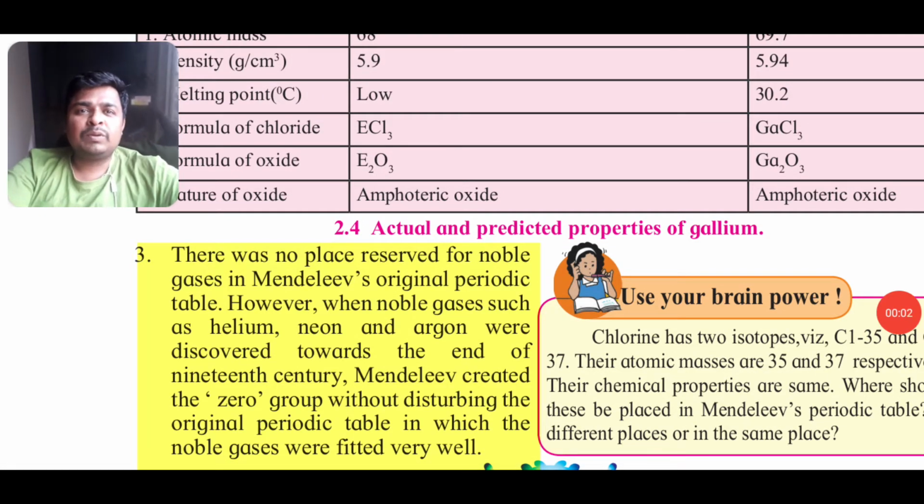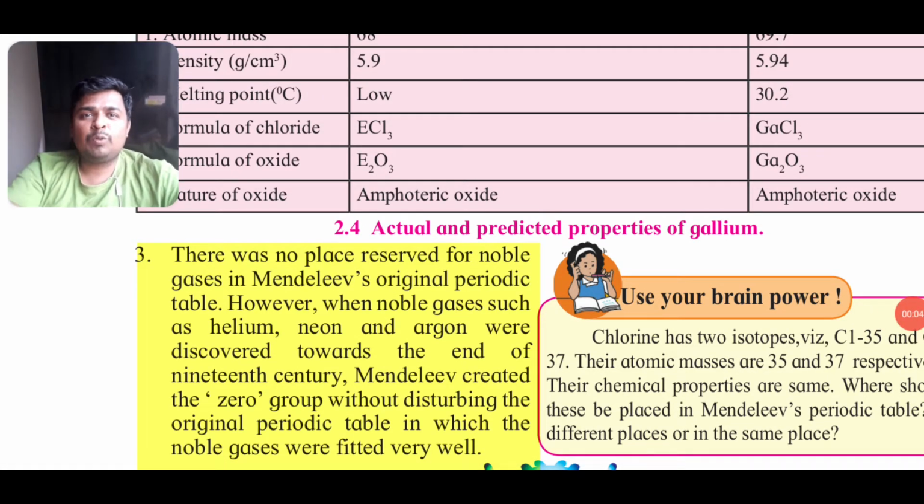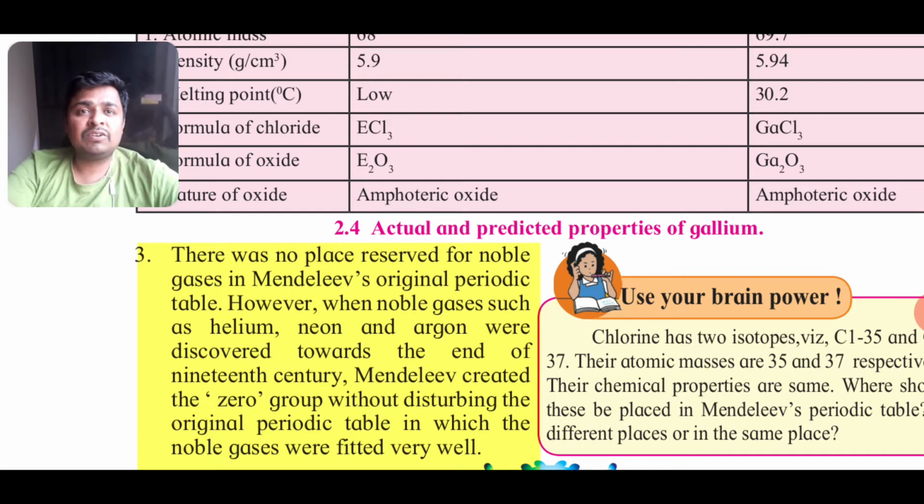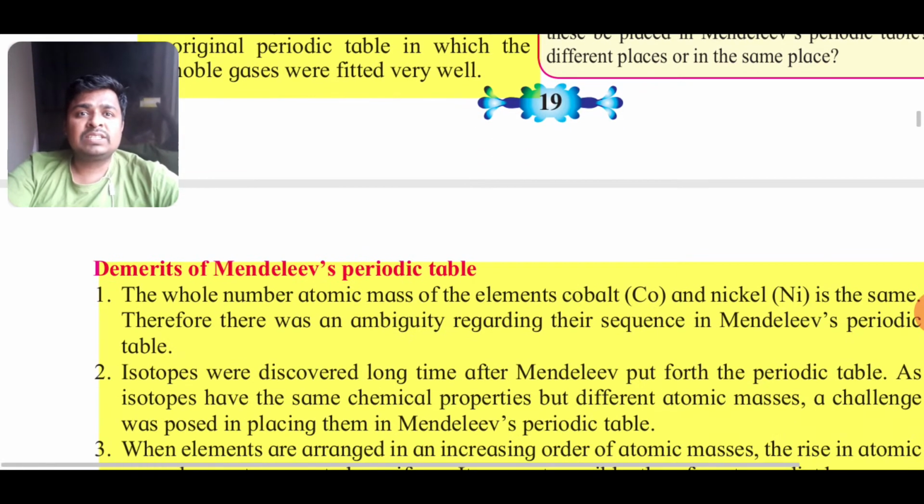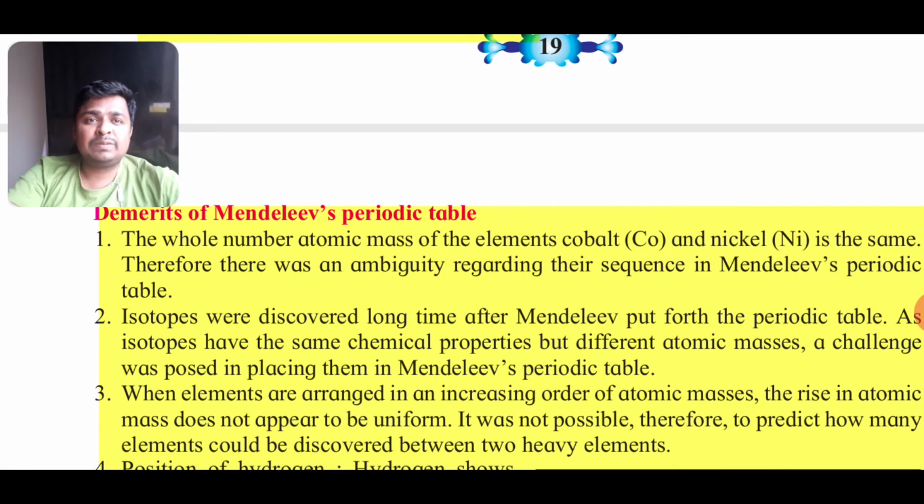So the third point was there was no place reserved for noble gases, but later on they were discovered and they could be placed in the zero group without disturbing the whole periodic table. Noble gases do not take part in chemical reactions, hence they were discovered very late. Now next one, you can see the demerits of Mendeleev's periodic table.